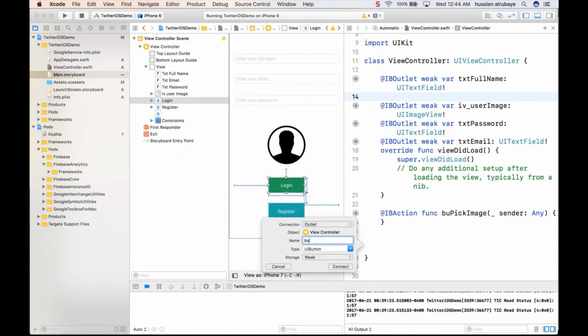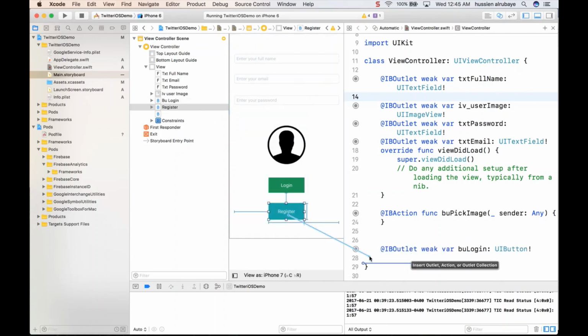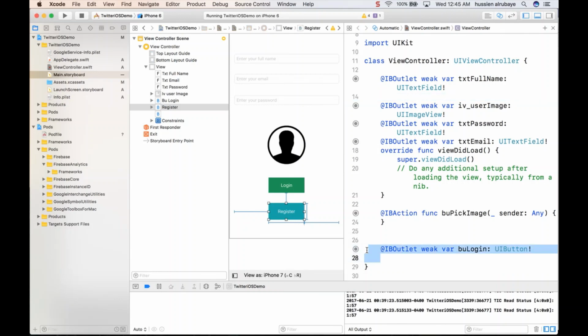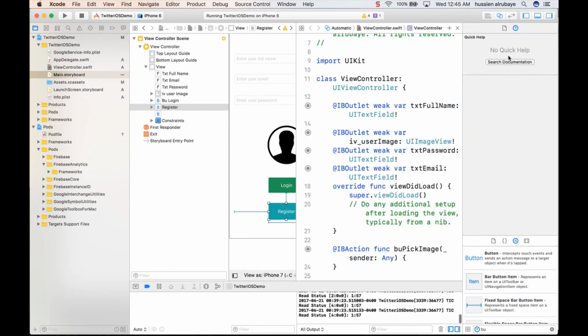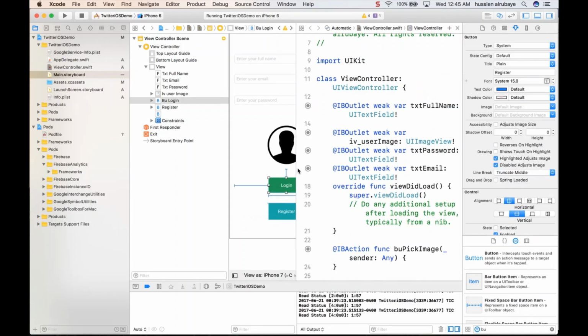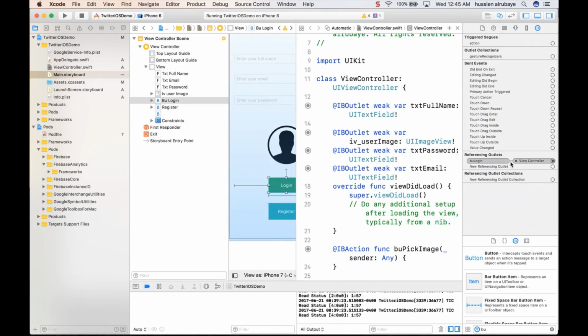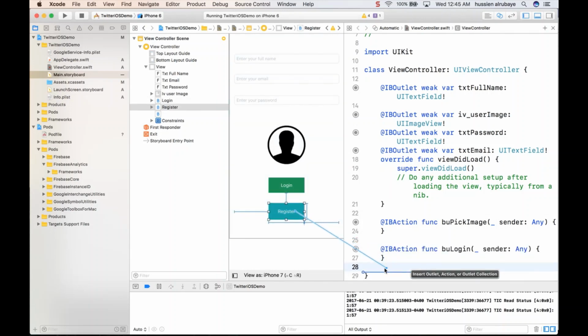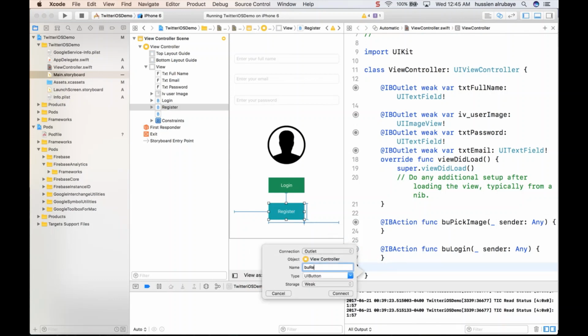So this one should be buLogin, someone wants to login, he already has a username and password. Okay, wait a second, cancel. This one I just did as a login, so just remove it and go back, select this button, whatever I did, remove this connection, because this one should not be an outlet, should be buLogin, should be an action. So boom, you're done. This one also should be buRegister, and again an action.